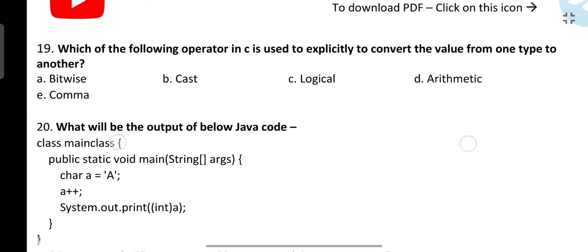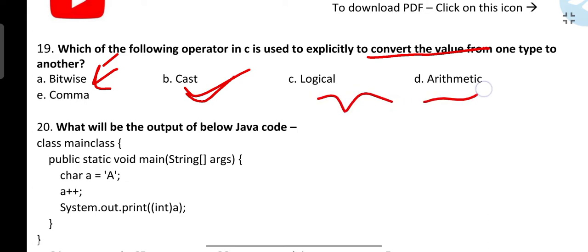Next is: which of the following operators in C is used to explicitly convert a value from one type to another? Very simple question. Those operators are known as cast operators. What are bitwise operators? They perform operations bit by bit. And logical and arithmetic operators: you all know arithmetic operation is arithmetic operation, and logical operators are based upon logical operations, logical AND and logical OR.